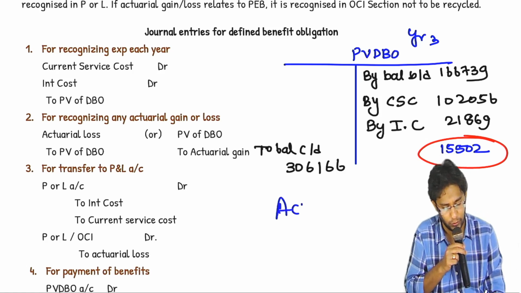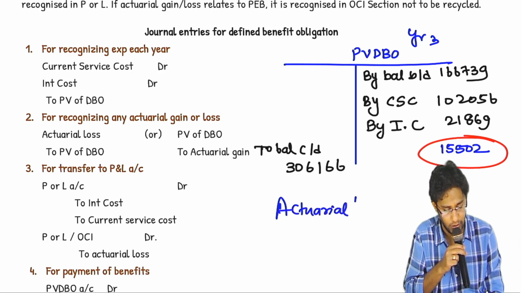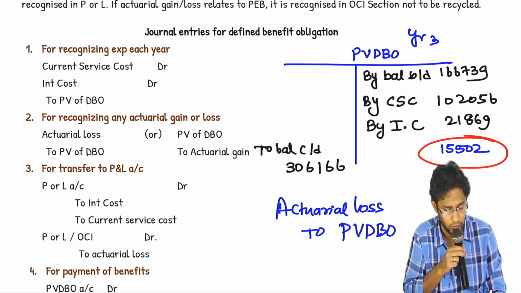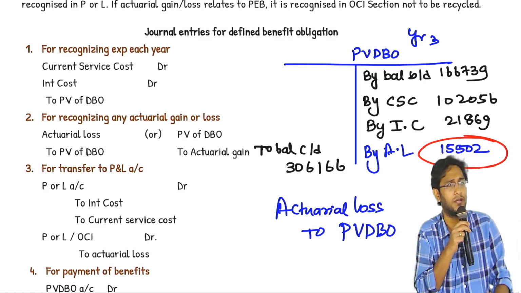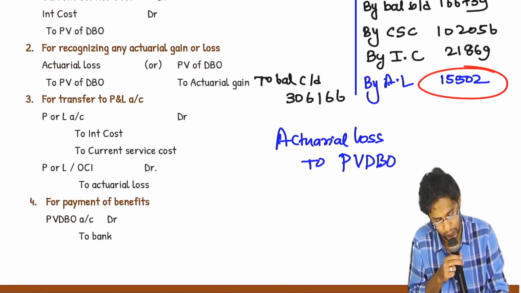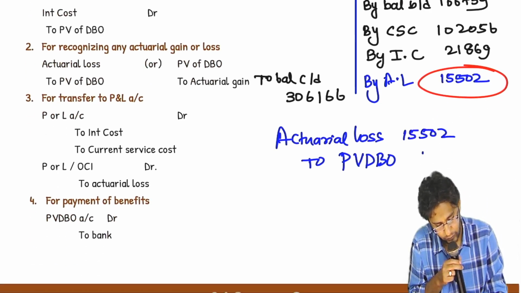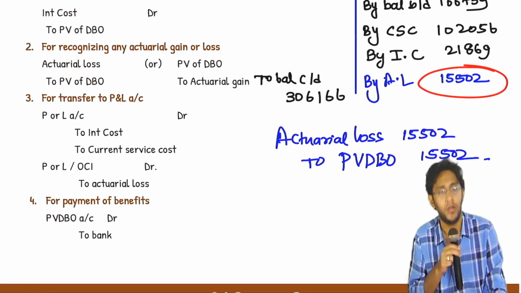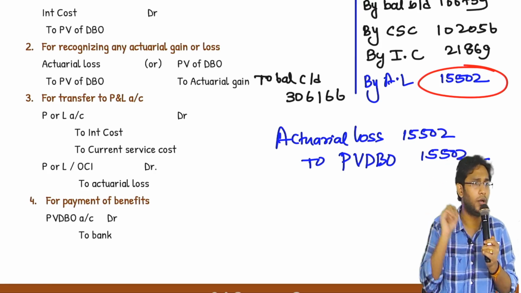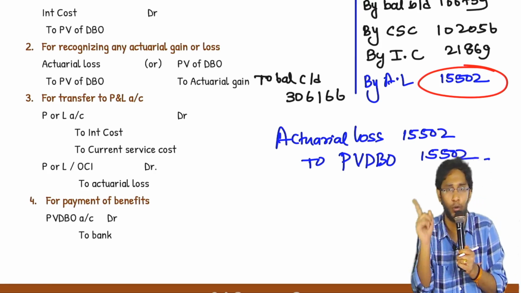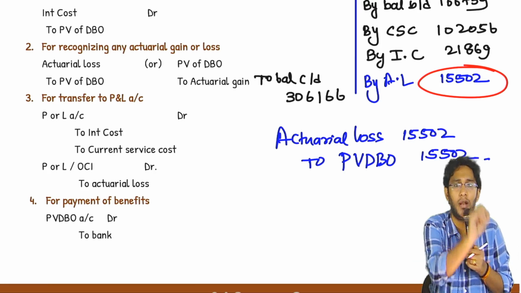The entry you will be writing is actuarial loss account debited to, by. The actuarial loss is also called a remeasurement loss. That's another name, either one. Sir, till here clarity is there? Tell me, current service cost will go to PRL. Interest cost also will go to PRL. Actuarial loss, where will it go?